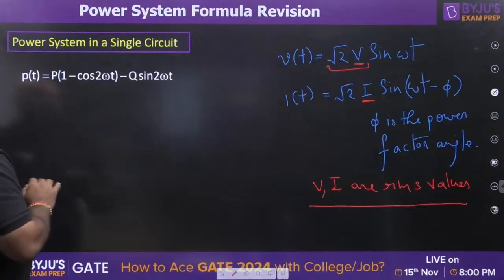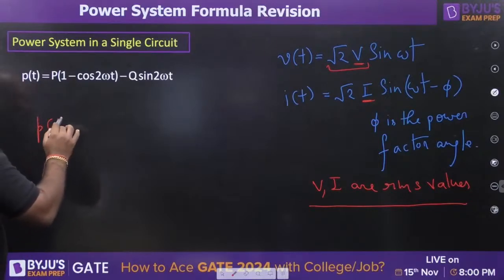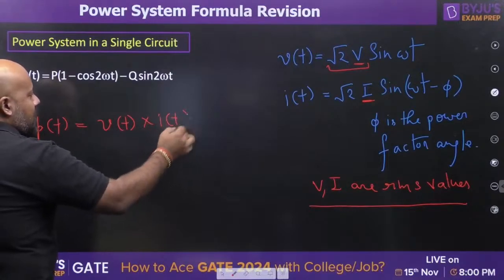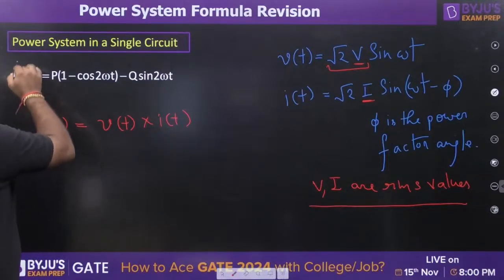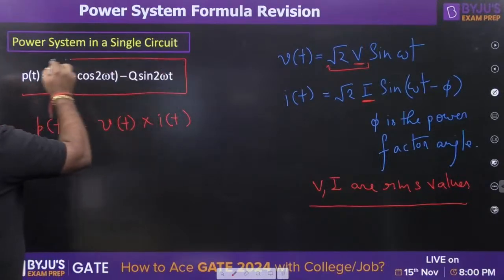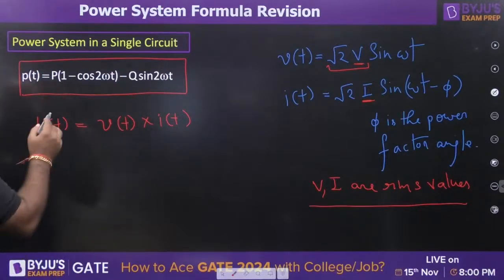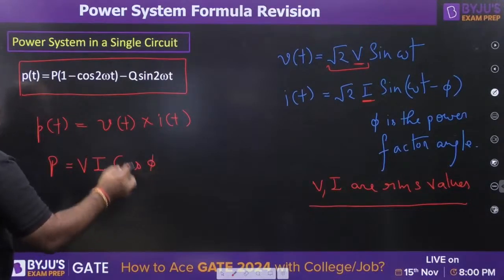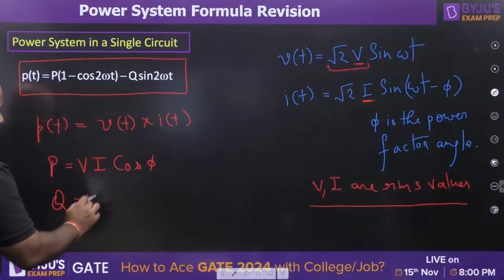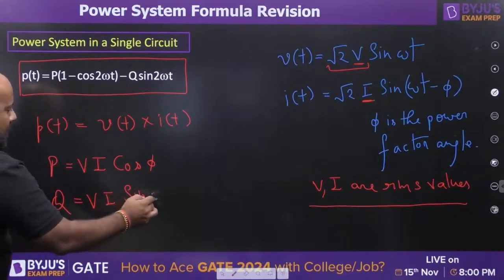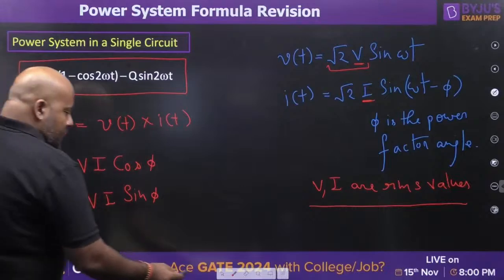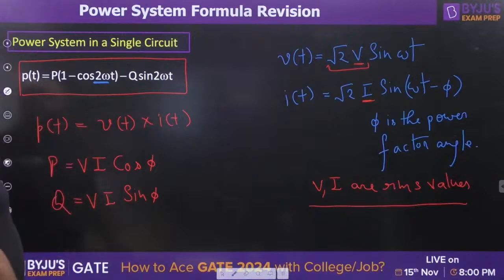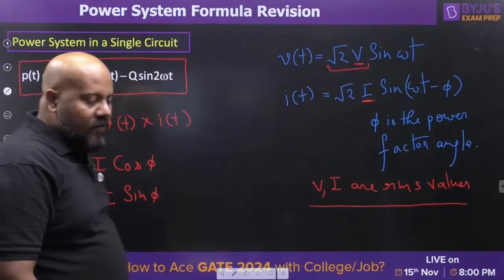So if you want to find the power and you write the instantaneous power simply as the product of instantaneous voltage and instantaneous current, then you will be getting the final expression like this, where capital P stands for VI cos phi and Q stands for VI sin phi. Some important conclusions you can make: the frequency of instantaneous power is going to be 2 times that of the frequency of the supply.